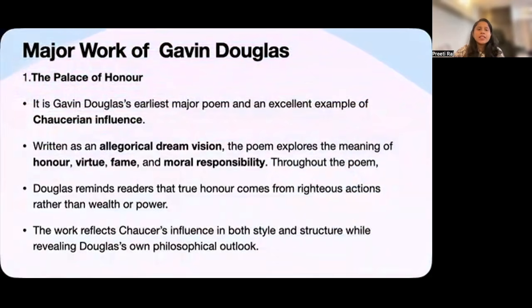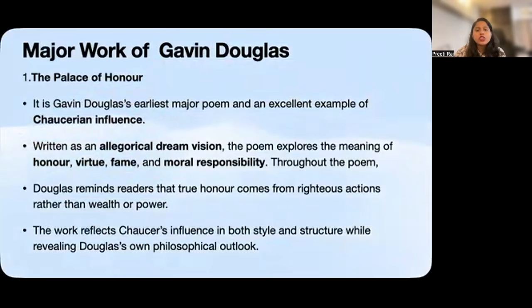And here again, we can see the influence of Geoffrey Chaucer. The allegorical structure, the dream vision technique, and the style of storytelling all reflect the Chaucerian tradition. At the same time, Douglas gives these techniques his own philosophical and moral distinction.